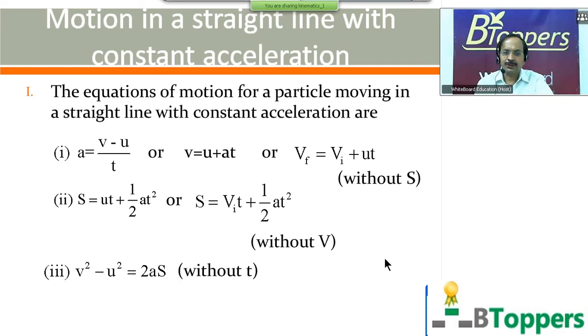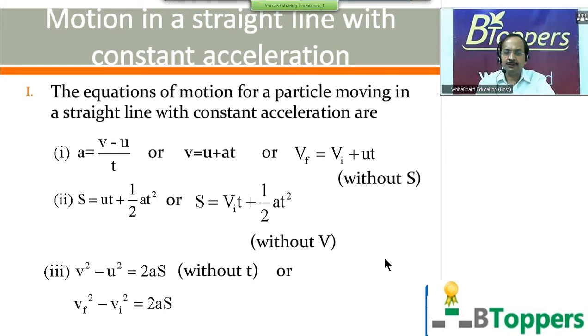Then the third equation is v square minus u square equal to 2as. This equation does not contain time t, within bracket written without t. That means if you are not given the time interval t, and if you are not asked to calculate the time interval t, then you can use the third equation of motion v square minus u square equal to 2as, which in some of the books may be written in the form vf square minus vi square equal to 2as.